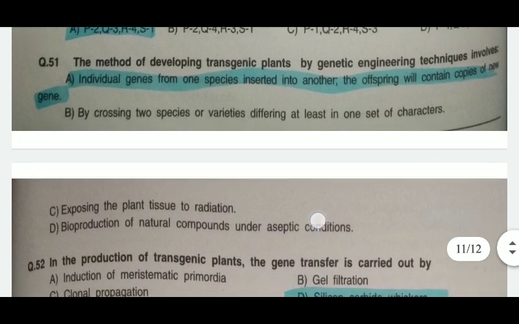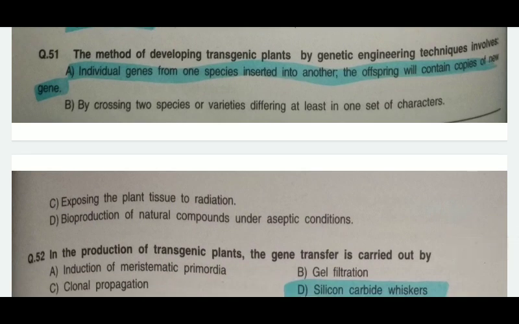The method of developing transgenic plants by genetic engineering techniques involves the individual gene from one species inserted into another. The offspring will contain the copies of the new gene. B is crossing of two species or varieties differing at least in one set of characters. C is exposing the plant tissue to radiation.